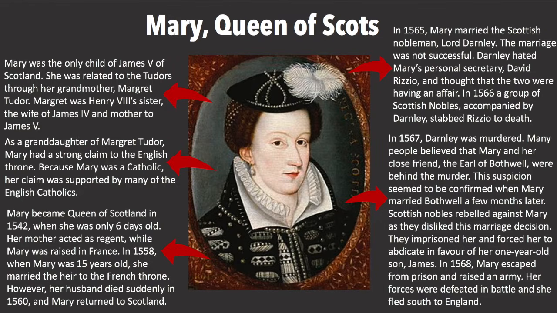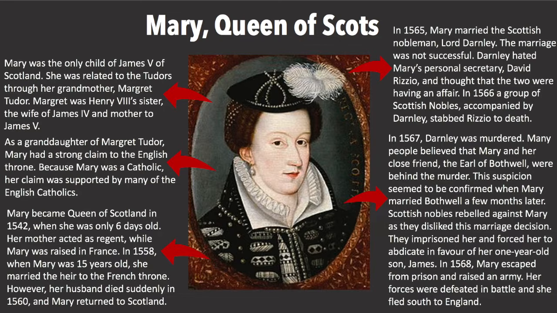The marriage was not successful. Darnley hated Mary's personal secretary, David Rizzio, and thought that the two were having an affair. In 1566, a group of Scottish noblemen accompanied Darnley to kill him. In 1567, Darnley was murdered. Many people believed that Mary and her close friend, the Earl of Bothwell, were behind the murder.